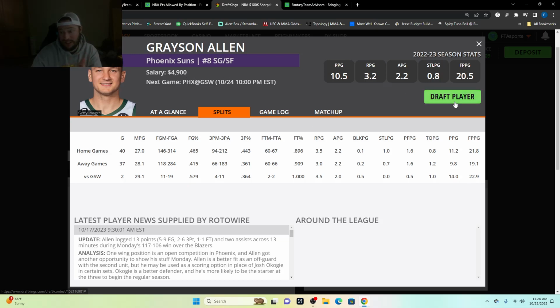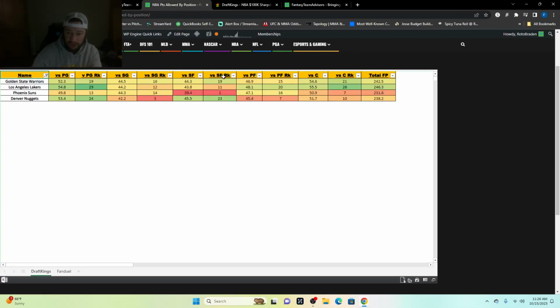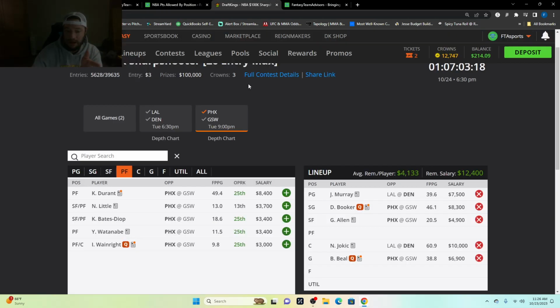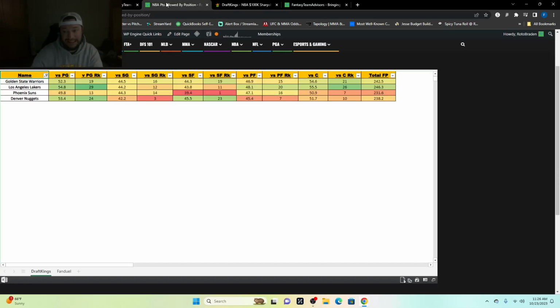At 4,900, he's kind of cheap. Let's just throw him in there. Not saying this is a lineup we're going to use, but I wanted to bring that out there. So, also, power forward, 46.9. They rank 15th. Power forward for Phoenix against his old team is Durant, if you want to pay that, but then you can only average 2,000, which you can't build a lineup with. So it's going to get a little dicey in this one.